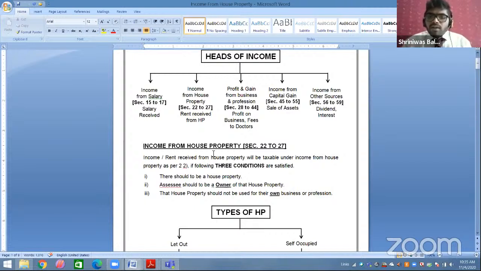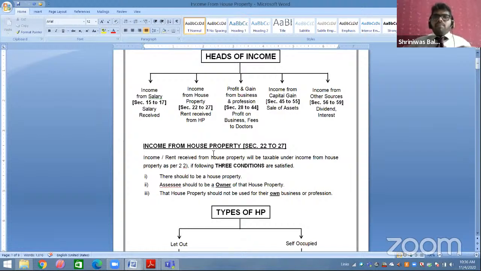Okay. Now house property. Before starting house property, how many heads of income are there? Total 5 heads of income are there. First is income from salary, second is income from house property, third is profit and gain from business and profession, fourth is income from capital gain, fifth is income from other sources.